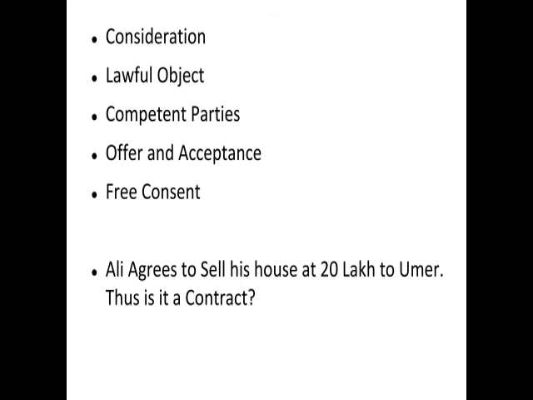However, here's the trick, and this is where it gets really funny. We don't see Umar's consent, whether Umar decided it or not. Ali is agreeing to sell his house to Umar. It's his house, of course he's going to agree to sell it. What role did Umar play? In such questions, a lot of times there's an option that says it's neither a contract nor an agreement, and a lot of times that's the correct answer.